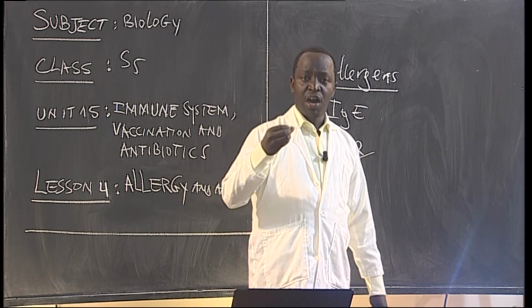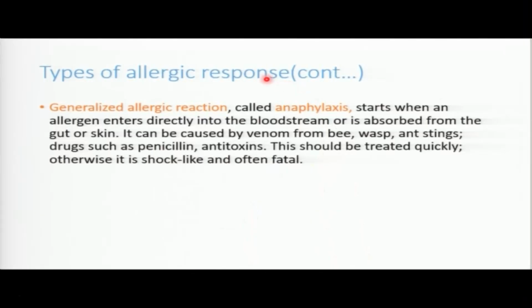So now we do have what you call generalized allergic reaction, which is also called anaphylaxis. This starts when the allergen is introduced into the bloodstream. It is going to be spread into the bloodstream. This is what you call generalization. Generalized allergic reaction. It is absorbed from the gut or the skin.